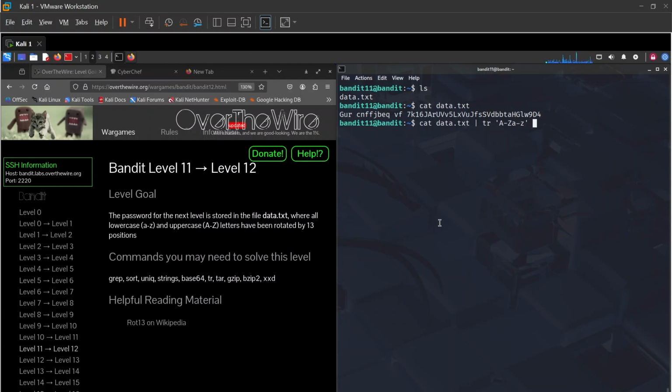Now this is the first set, and because it was rotated 13 places, you can read more about this, but basically I'm going to put in the way I used to solve it. Have a quotation mark here, and you have the letters N to Z, and then A to M for the capitals. Then we also have small letters n to z and a to m. Close that and see if that works. Basically we did. So this is the password.